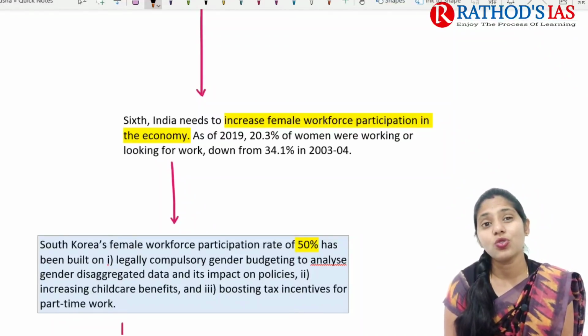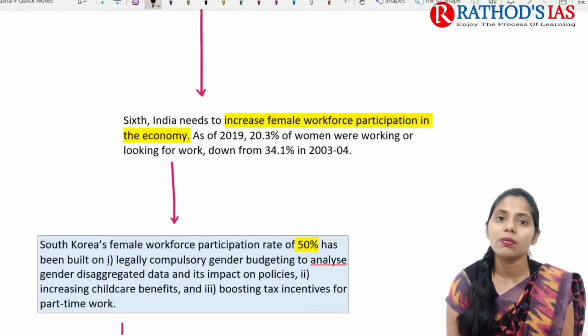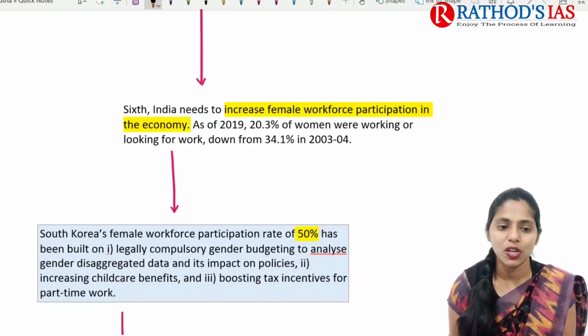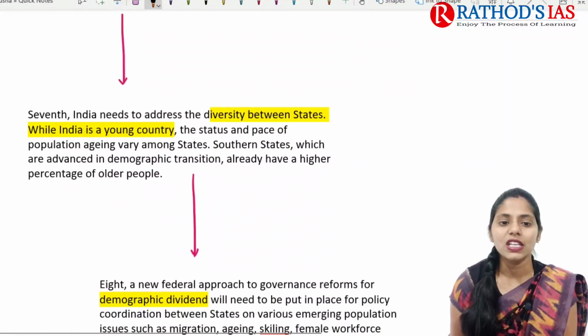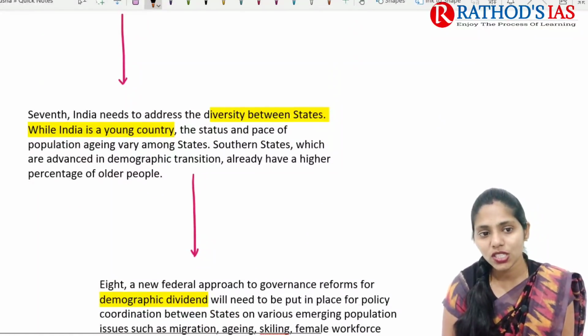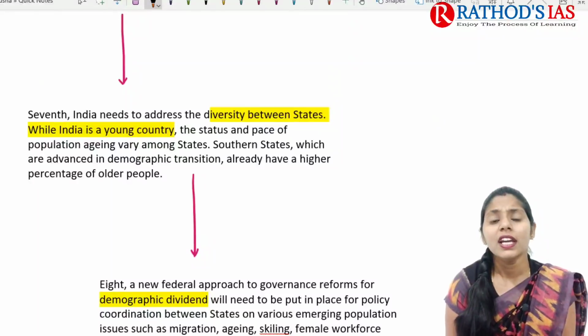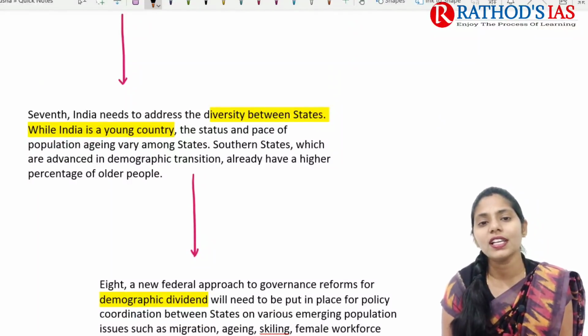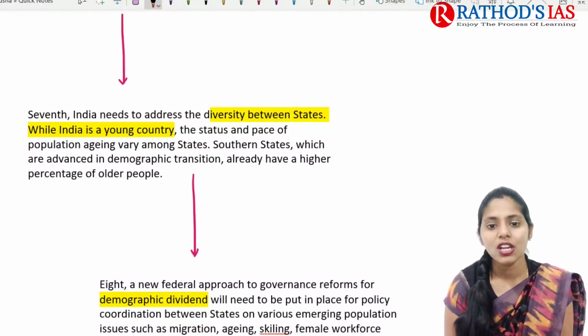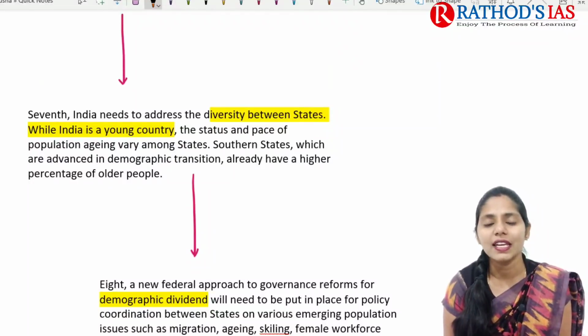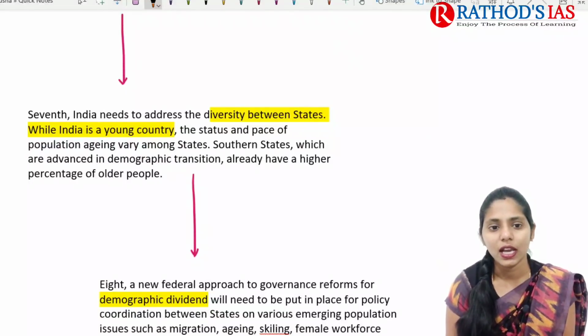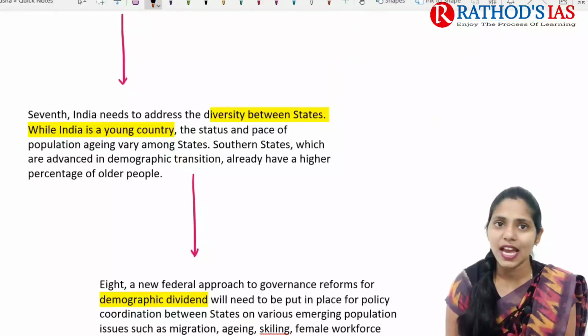So we need to focus on how to increase female workforce participation as well. Next, India needs to address diversity between the states. While India is a young country, the status as well as the pace of population aging varies among states, because southern states have already come up with this demographic transition. We can already see a higher percentage of older people in southern India but not in northern India. So we need to address this diversity as well.